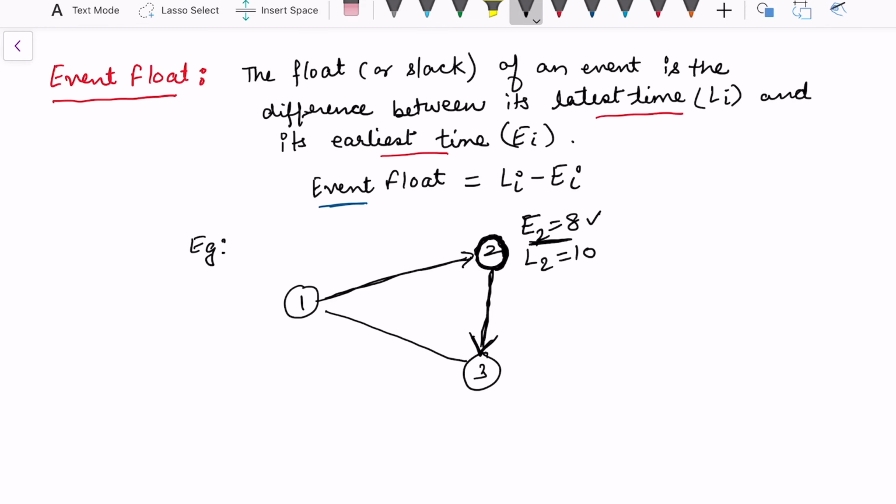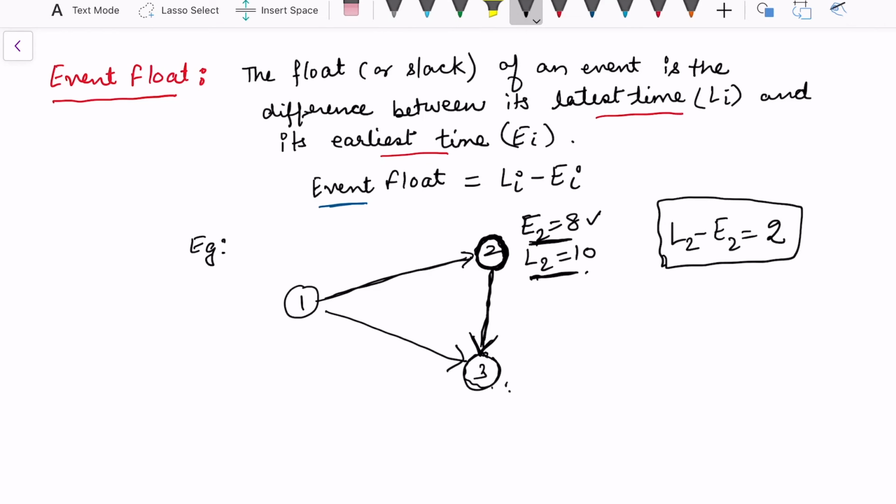But because we are reading backward, L2 is the latest completion time, which must have come from node 3. So when we read backward, suppose it is given that L2 is 10. The difference between L2 and E2 is 2. This says that there is a gap of free time, float time, or the slack of the event, which is 2. So this is how we read.